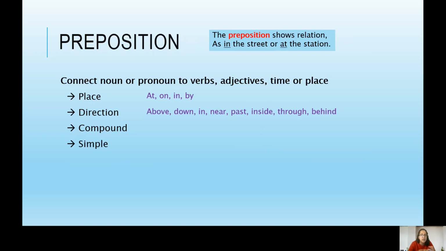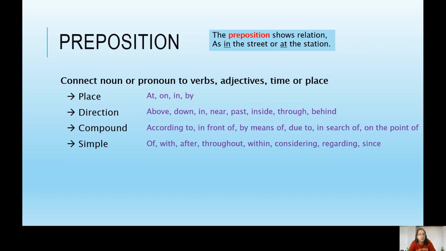There are loads more. We can have compound prepositions like according to, in front of, by means of, due to, in search of, on the point of. Lots of little compound prepositions where little words are joined together to form a preposition, but made of different words. And simple ones like of, with, after, throughout, within, considering, regarding, since. They're just one word. We can also have prepositional phrases, but we'll look at those in another video.